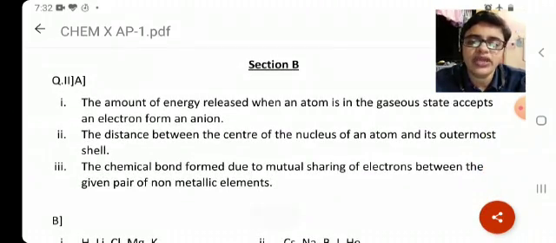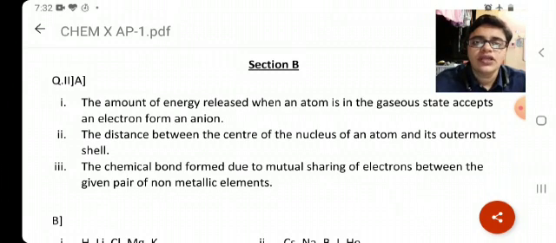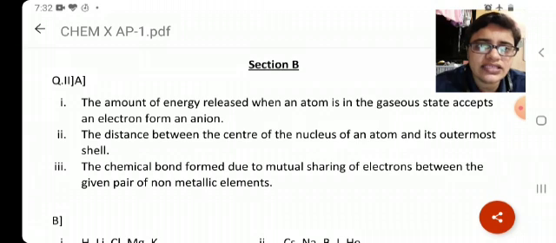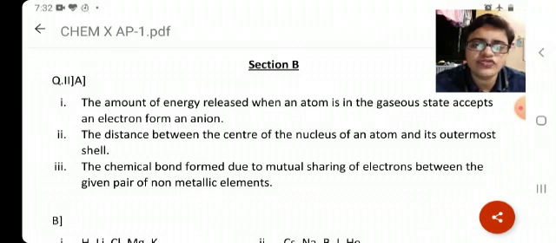Now we'll move to section B. Define the following. Make sure the definition should be the way it is given in the textbook. It should be properly written in the correct words. Okay. Here we start. Electron affinity. The answer is the amount of energy released when an atom in the gaseous state accepts an electron to form an anion. So make sure here 3 words are very important: energy released, gaseous state and to form an anion. Accepts electron to form an anion. So this is very important. In short, it is a definition. Make sure you have written the way it is given in the textbook.